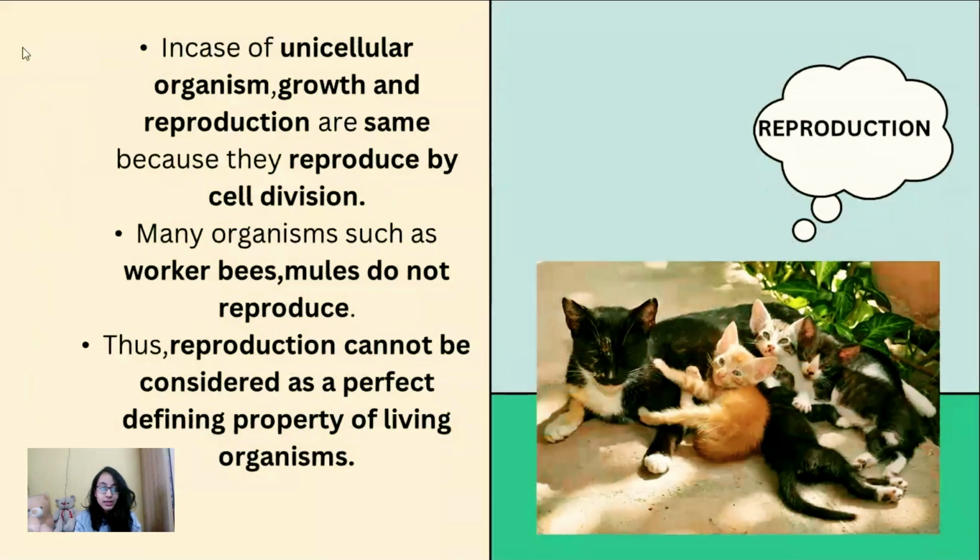The next thing that we see is that in case of unicellular organisms, growth and reproduction can be considered the same because they reproduce by cell division. Many organisms such as worker bees and mules do not reproduce. Thus, we cannot consider reproduction as a perfect defining property of living organisms.